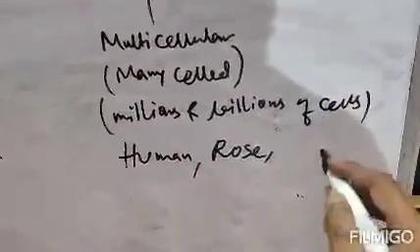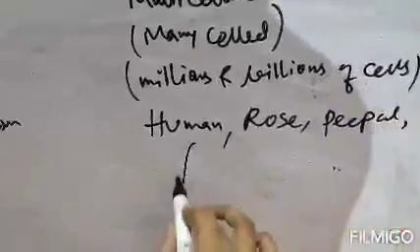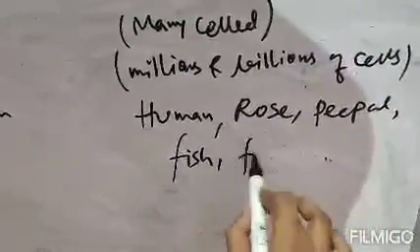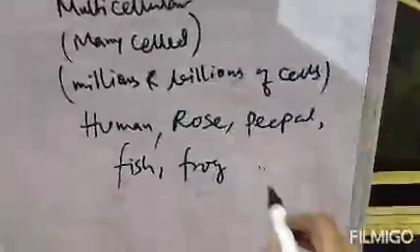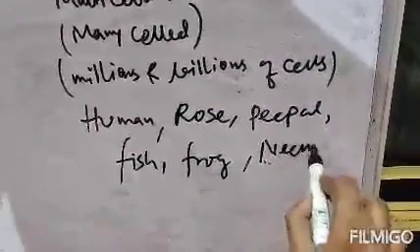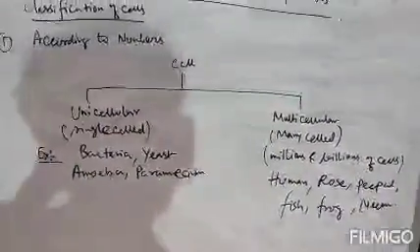Next will be peepal. It is also a plant cell and multicellular. Next fish, frog. These are animal cells but multicellular. Next neem. That is plant cell. So these are the examples of unicellular and multicellular organisms. So this is based on according to numbers.